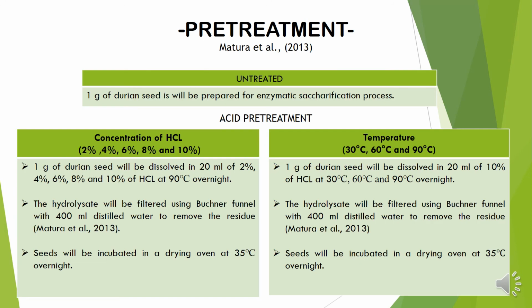Second is pretreatment, which is to weaken the structure of lignocellulosic components to make them accessible to enzymes and chemicals for further processing. For untreated, 1 gram of durian seeds will be prepared for enzymatic hydrolysis without undergoing the pretreatment process. For acid and alkali pretreatment, there are two parameters that will be used. First, different concentrations, from 2% up to 10% for both hydrochloric acid and sodium hydroxide. Second, different temperatures, which are 30, 60, and 90 degrees Celsius for both acid and alkali. The steps for acid and alkali pretreatment are the same, but different in the parameters used.